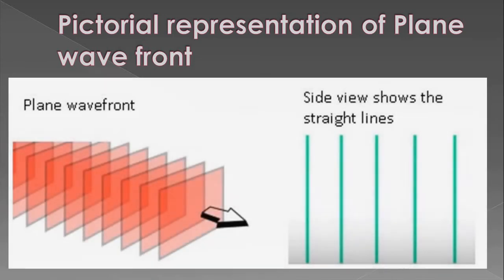Pictorial representation of a plane wavefront. On the left side of the picture, we can see that all the red surfaces are the plane wavefronts, and the arrow is representing the ray or the direction of the wave, and the ray drawn here will always be perpendicular to the plane wavefront. If we see the side view of a plane wavefront, then we will get lines like these green lines shown over here, and this is the lateral view of the plane wavefront.